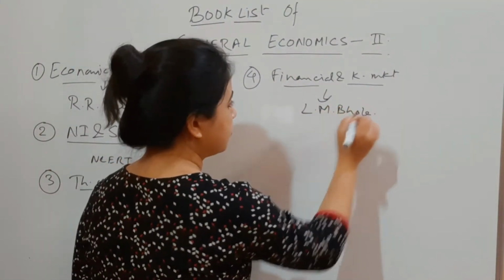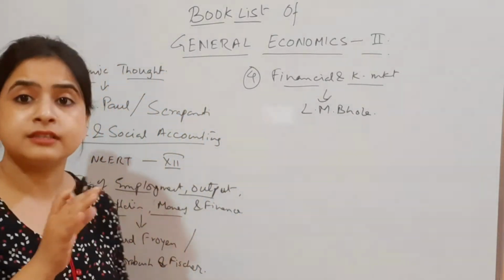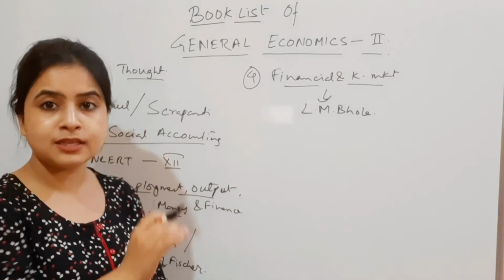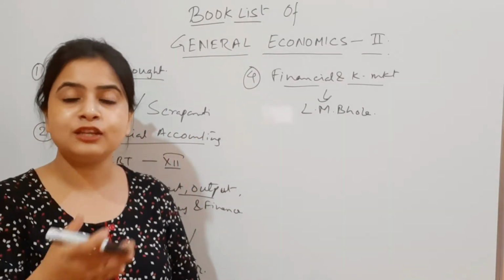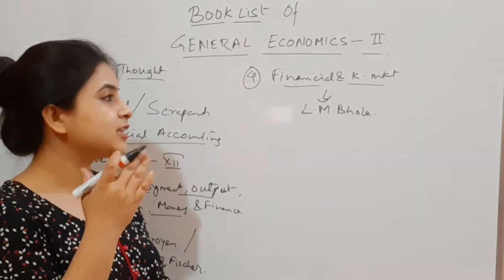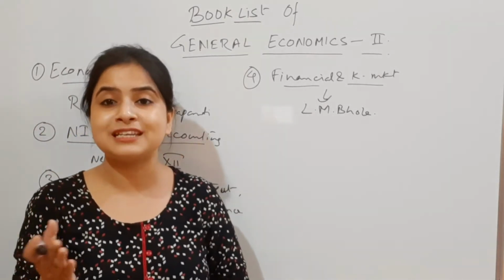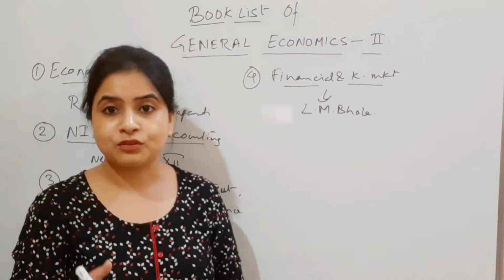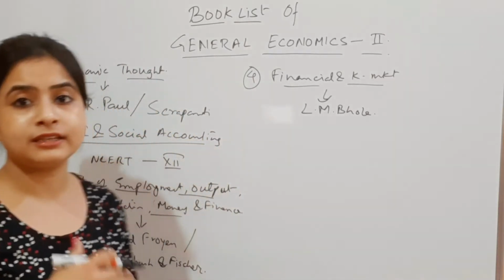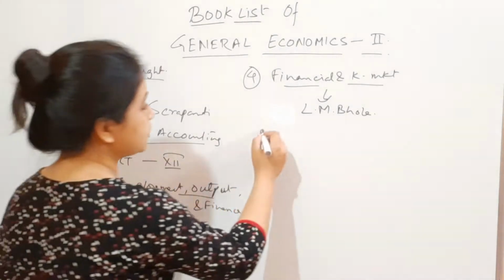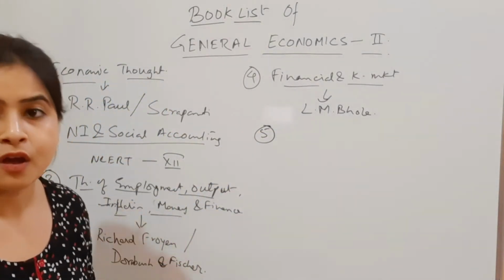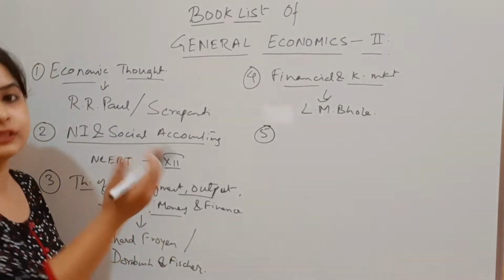You will find the details of the whole syllabus from the contents as well, and then you move to the inside of the book, because there is not much time left to read every book from cover to cover. I will also tell you how to read all these books. Let me finish the list of books first, and then I'll come back to how to get hold of all the books and how to read them.